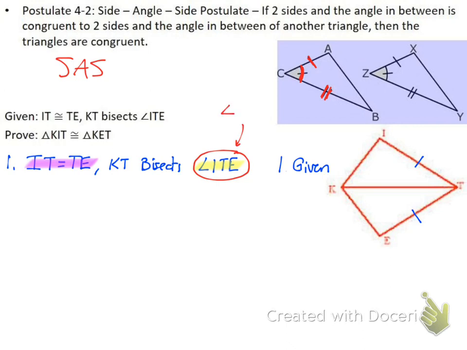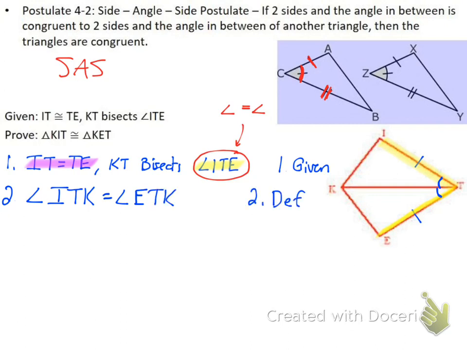So if I have an angle being cut in half, I know that the two angles are equal to each other. And so when I look at this, this is angle ITE, this big angle here. And so the two angles that make up this big angle are going to be these two angles right here. So those are going to be the angles that are equal to each other. So with my second step, I can say that angle ITK is equal to angle ETK, by definition of an angle bisector.